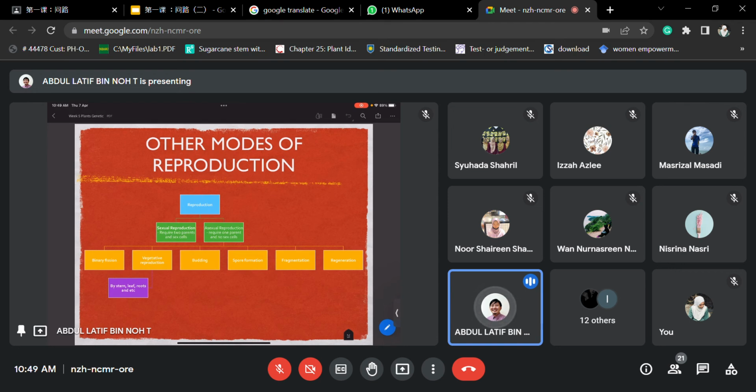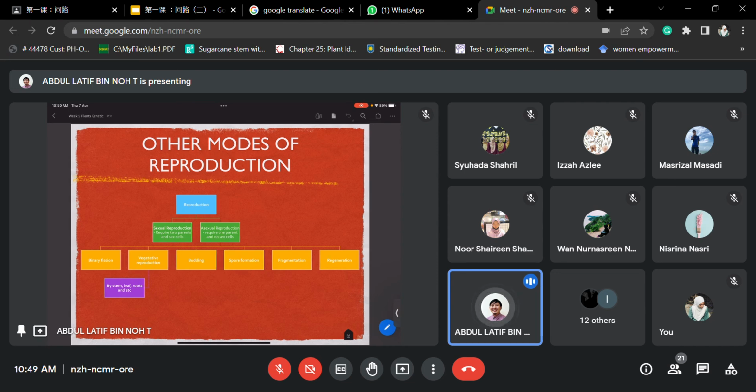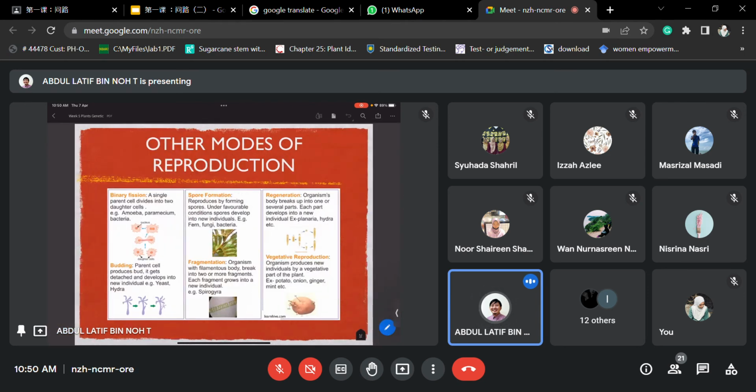So vegetative reproduction is more like we can use any part of the particular plant to propagate. Normally we utilize this understanding in the tissue culture lab. Vegetative reproduction can also be planted. We can also take parts for the tissue culture process. We can trigger them with a few hormones, to produce shoots or to produce roots and so on.